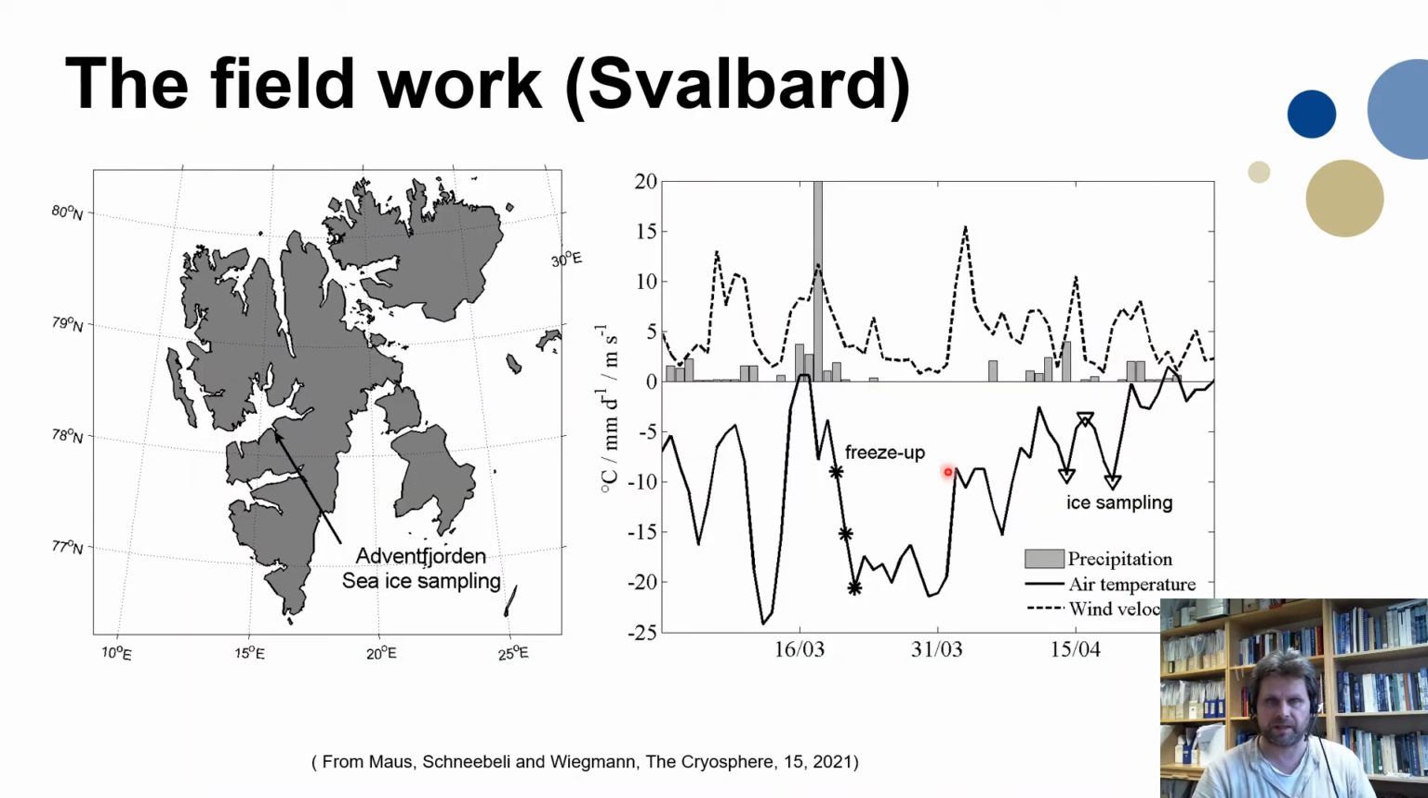The field work for the study, as I already showed, is here, this is the place. It's 1 kilometer from Longyearbyen, thin ice in a fjord about 35 centimeters thick. We know that this ice froze up in the middle of March, and then there was a cold period. Here you see the temperatures, and up here you see precipitation and wind velocity. Then the temperature was rising, and when we were taking the samples, the temperature was a bit higher but quite stable, and some snow had fallen onto the ice.